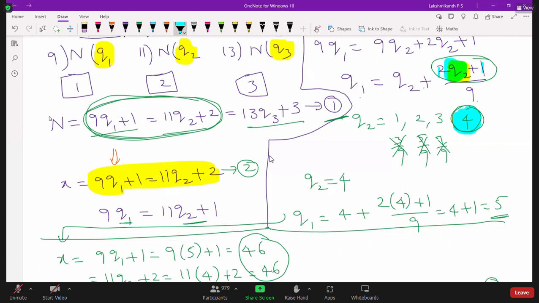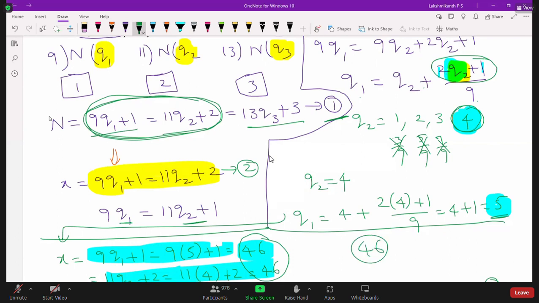So when you take q2 is equal to 4, you will get q1 is equal to 5. Now substitute here. 9q1 plus 1 gives 46. We will get the same value here also, 11q2 plus 2. Because 46 is the least number which will satisfy these two conditions, only the first two. This 46 is not satisfying the third one.